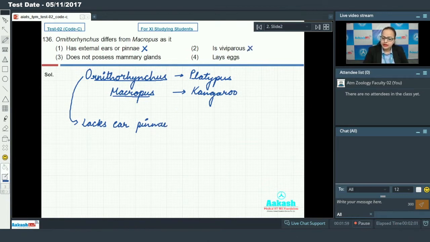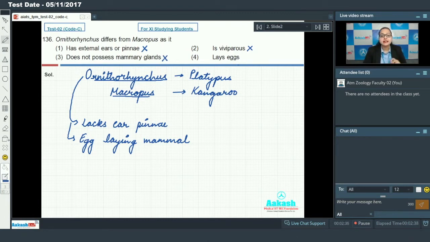This cannot be our answer because Ornithorhynchus is an egg-laying mammal. Option 3 says does not possess mammary gland. This cannot be our answer since all mammals have mammary glands.